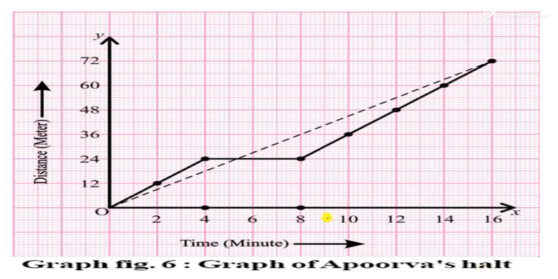Now let us see the second type of speed in your graph. So in this graph you have seen here, it is the graph of Apurva's halt. That means it is not a uniform motion, it is non-uniform motion. It is called non-uniform motion.